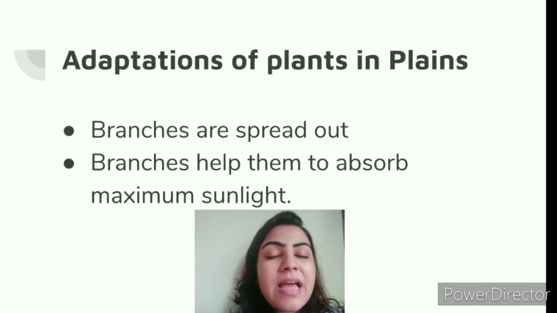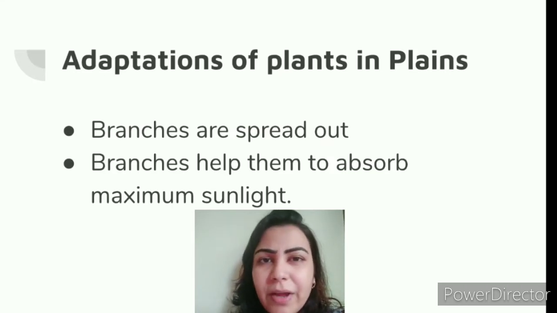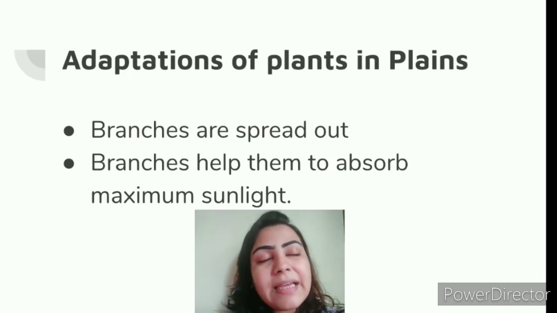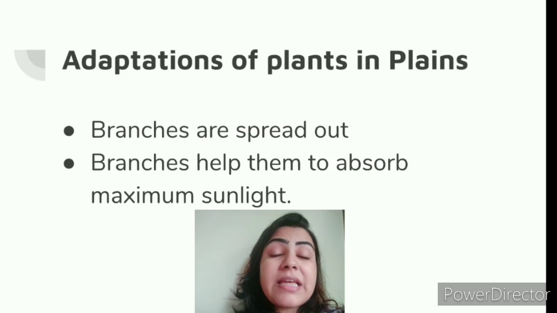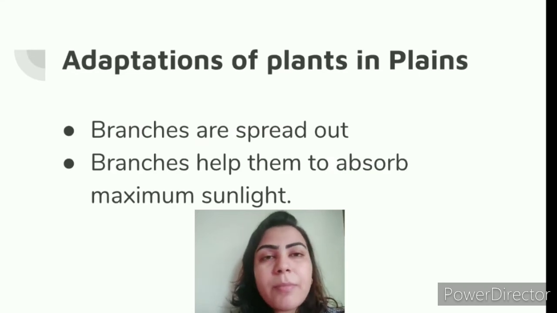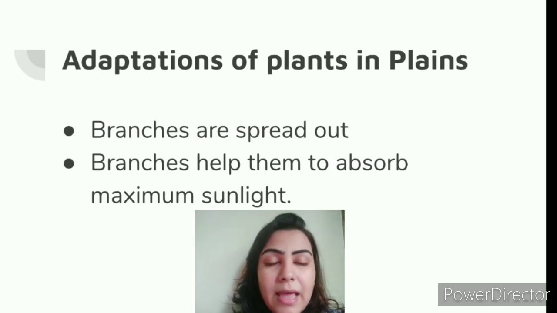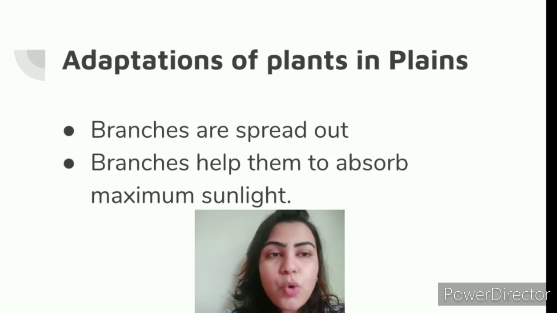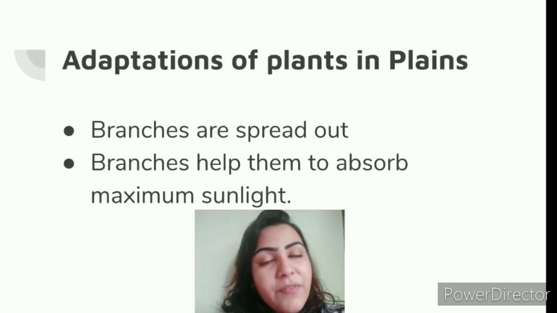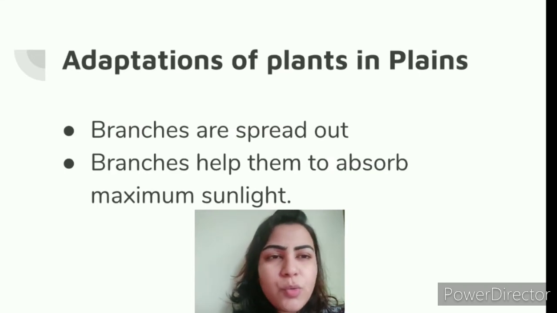So these plants, they have branched roots. They have branches that are spread out. We all draw a normal tree, right? So the trees are just like those. The branches are spread out, and the branches help the plants to absorb the maximum sunlight, and that is when the plants make the food and store the food which we use as our food. The vegetables, the fruits, the leaves, the roots, and everything.